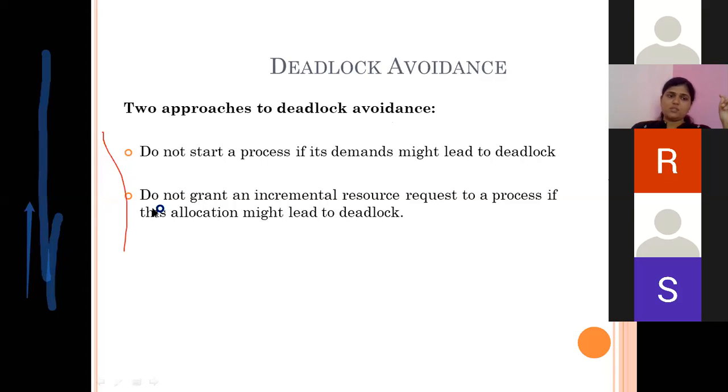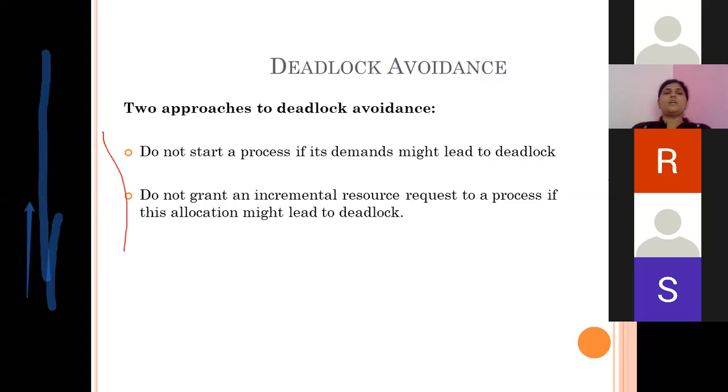The second approach is do not grant an incremental resource request to the process if this allocation might lead to the deadlock. That means an already started process is occupying some resources. Let us assume process P1 is already occupying 2 resources, R1 and R2, and it requires resource R3 also for its execution, and R3 will lead to the deadlock.